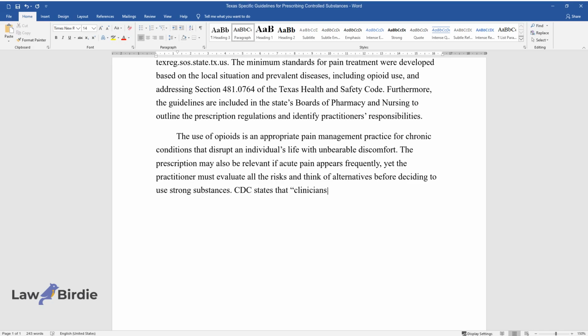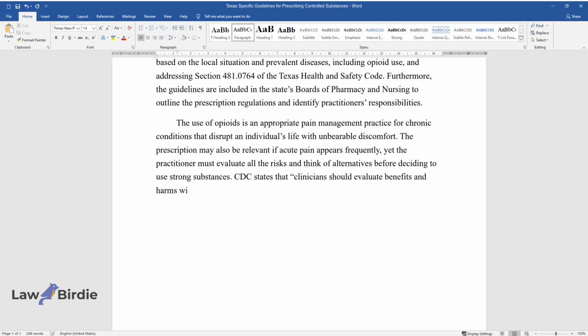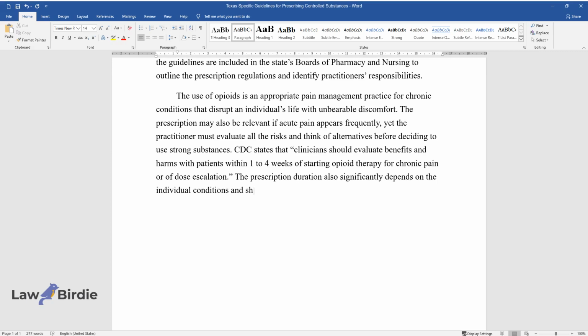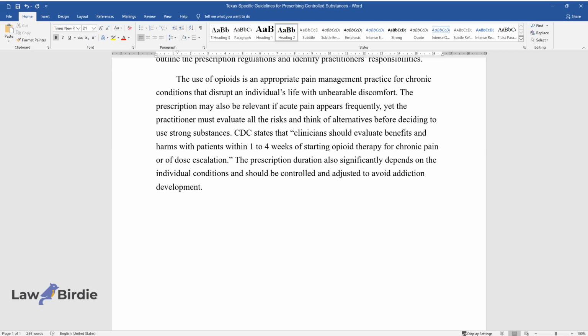CDC states that clinicians should evaluate benefits and harms with patients within 1 to 4 weeks of starting opioid therapy for chronic pain or of dose escalation. The prescription duration also significantly depends on the individual conditions and should be controlled and adjusted to avoid addiction development.